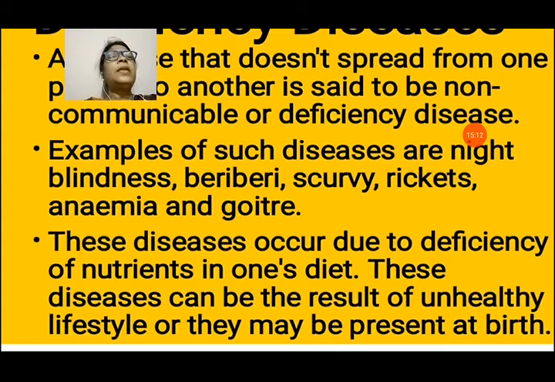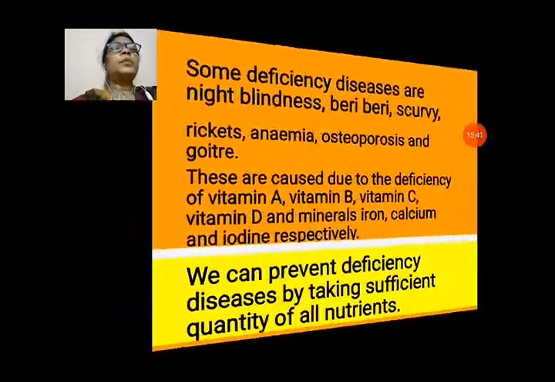Vitamin A deficiency causes night blindness, vitamin B deficiency causes beriberi, vitamin C deficiency causes scurvy, vitamin D deficiency causes rickets, lack of iron in your diet causes anemia, and lack of iodine in your diet causes goiter. These diseases can be the result of an unhealthy lifestyle or they may be present at birth. They are not spread from one person to another.